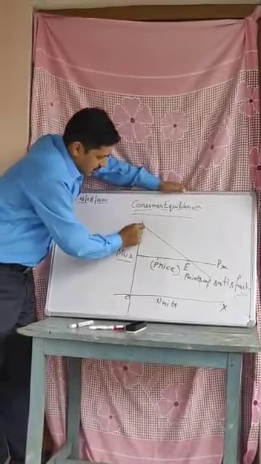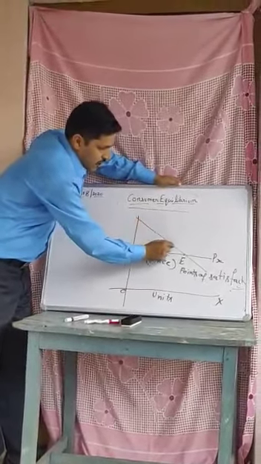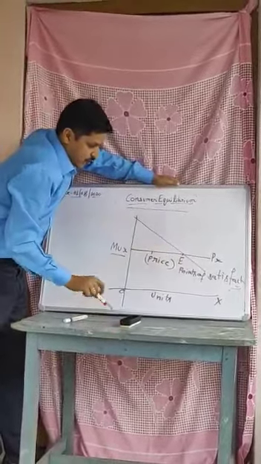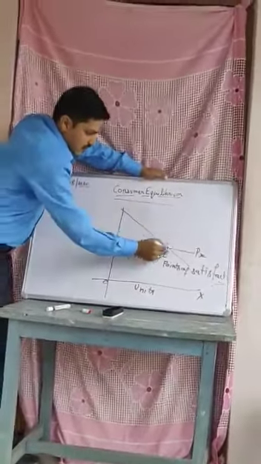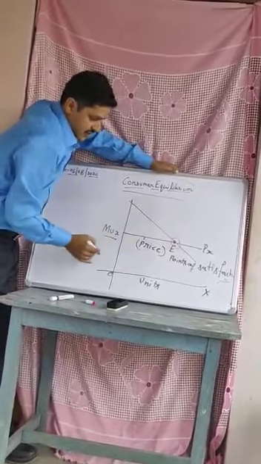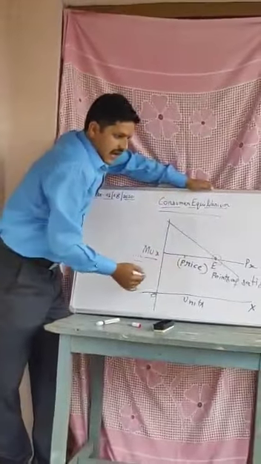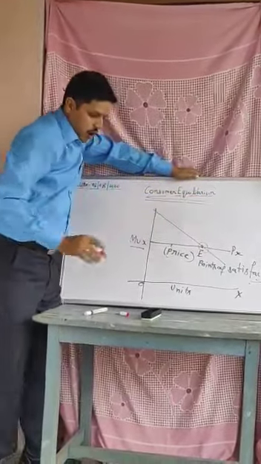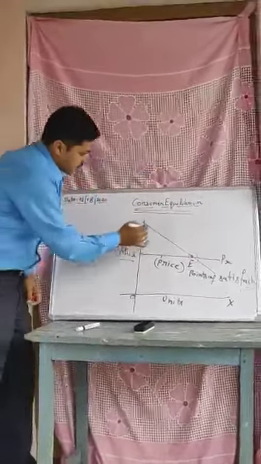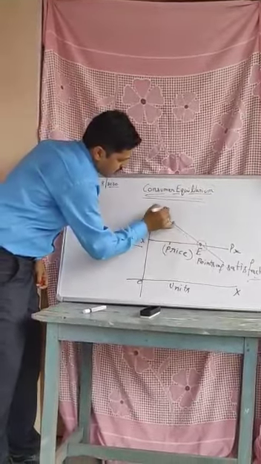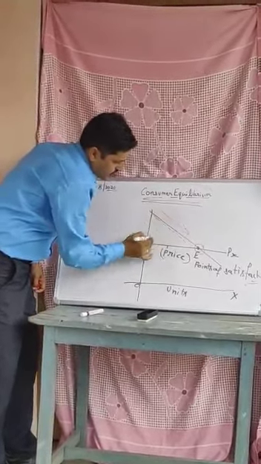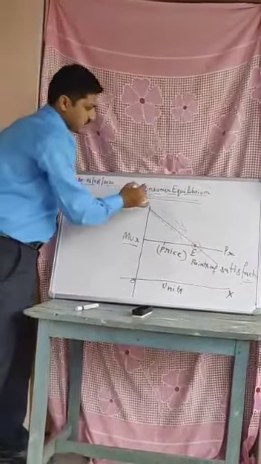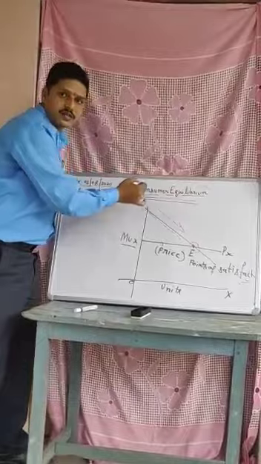So marginal utility is going down while your price is constant, and this is the point of satisfaction. According to this, we must be clear about what consumer equilibrium is. This is the diminishing point, diminution is going on, and the price remains constant. According to this, our consumer equilibrium topic is over.